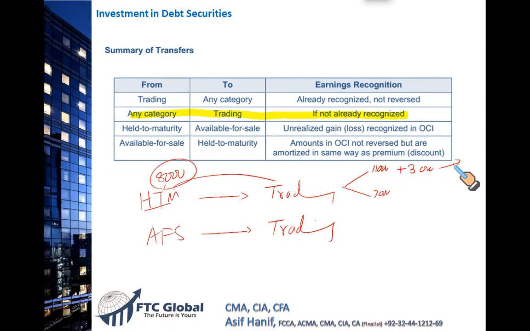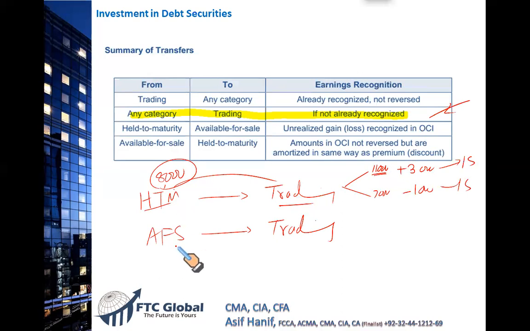must be recognized. Okay. Now, if this $8,000 amortized cost is converted into trading security, and the fair value is 11,000, in this case this 3,000 gain is reported as a part of the income statement. If not already recognized, this goes to the income statement, right? If this HTM results in a loss, this 1,000 loss goes to the income statement. So the point is, when an HTM is converted to a trading security, any gain and loss on this conversion goes to the income statement, right?